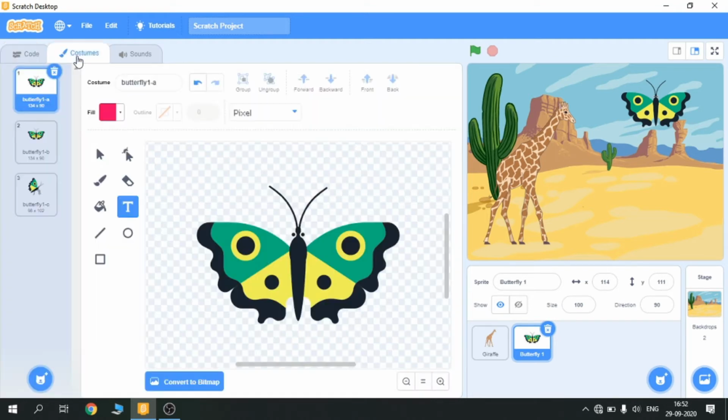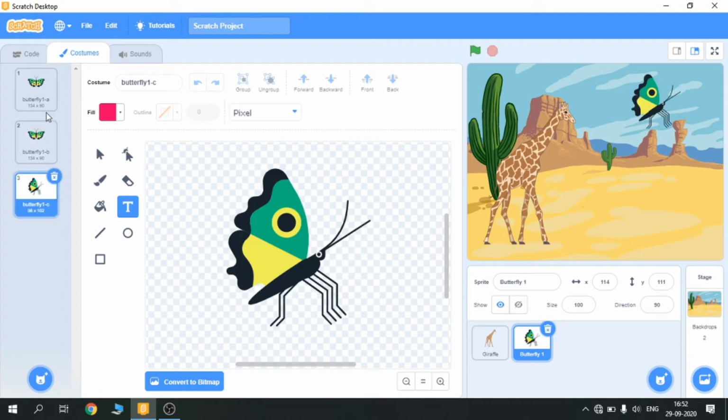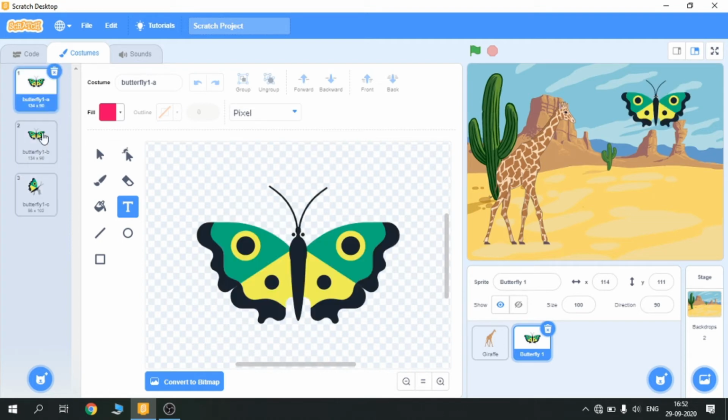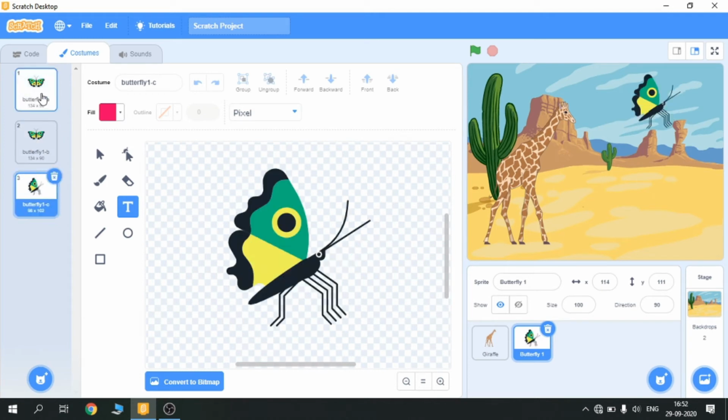Here if you focus, then you can see there are three costumes of the butterfly: butterfly 1, butterfly B, and butterfly C. So if I change it, can you see, if I constantly change the costume of the butterfly, it seems that she's flying.